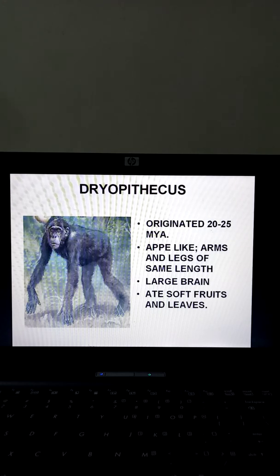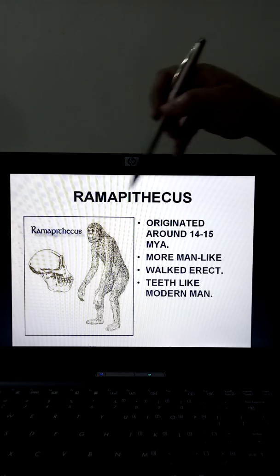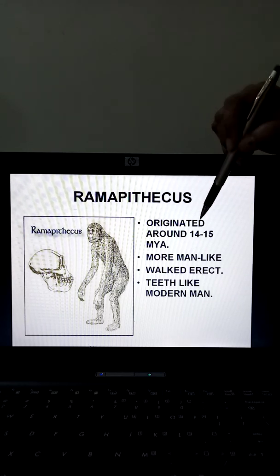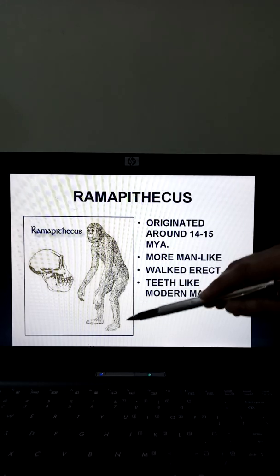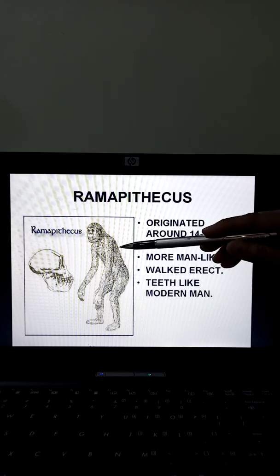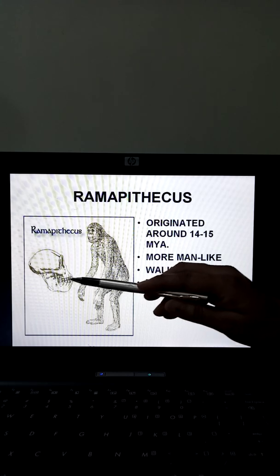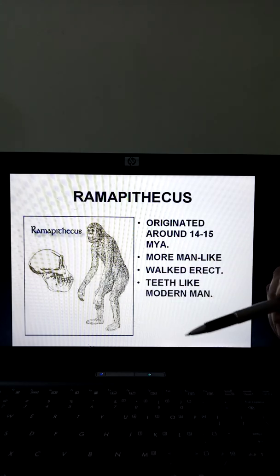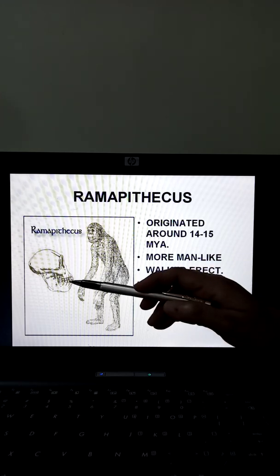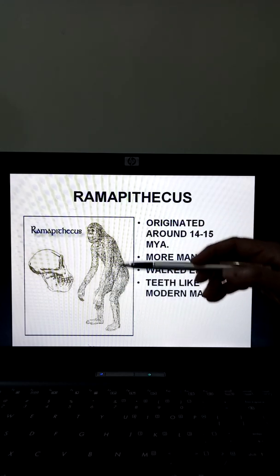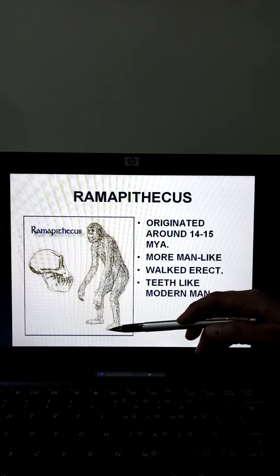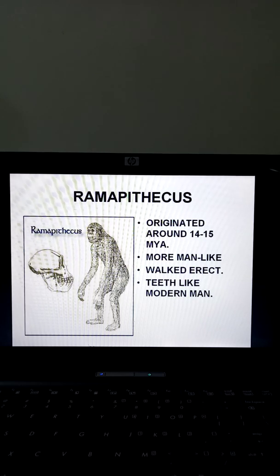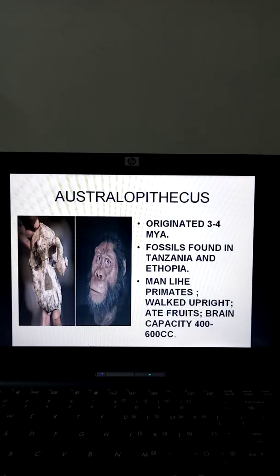Now the second one which was found after that was Ramapithecus, a little more recent, around 14 to 15 million years ago. They look like man. They were more erect. They started standing erect, and they had teeth like modern men, like incisors, canines, premolars, molars. But I will not say that they had a perfect jaw like us. But yes, formation of the teeth started evolving, and the body of the human being, instead of walking on four legs, they started trying to walk on two legs. So this is Ramapithecus.